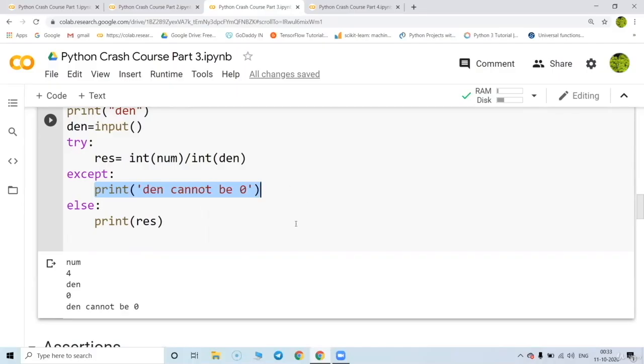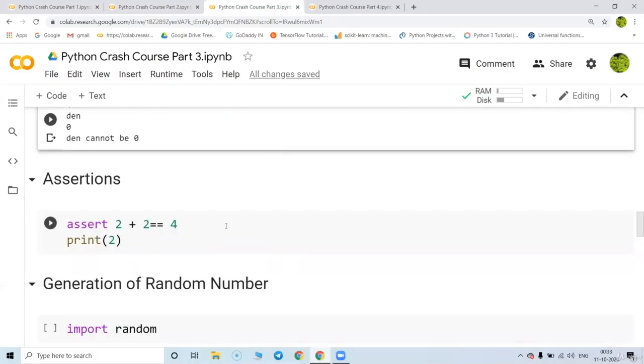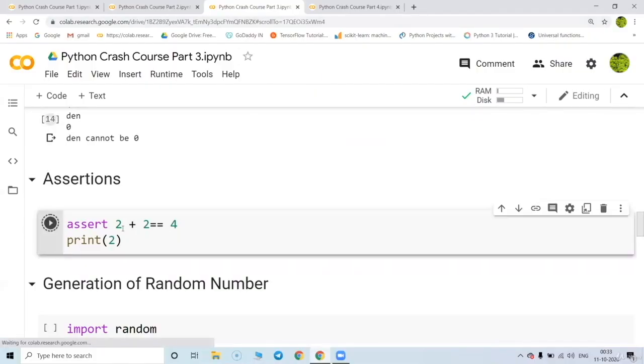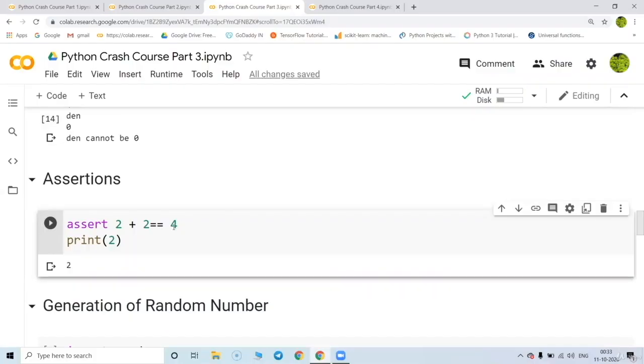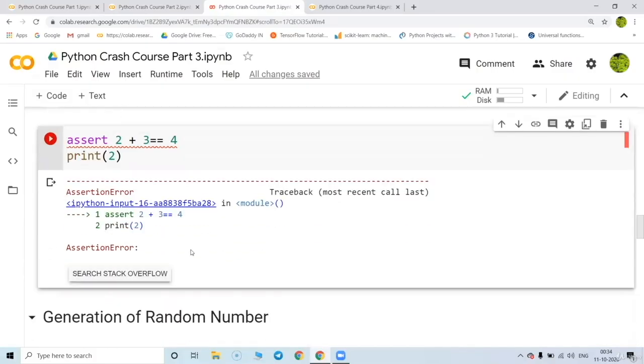Great. So now what is the meaning of assertion? This is basically used for software testing or program debugging purposes. If the previous statement is true, it is going to say true. Like 2 plus 2 equal to 4. If I check it with assert, nothing is printed, which means the condition is true and the program moves on. Suppose I put a wrong condition over here and run this, it is going to say assertion error. So if the condition is not satisfied, the assert function will not go to the next one.